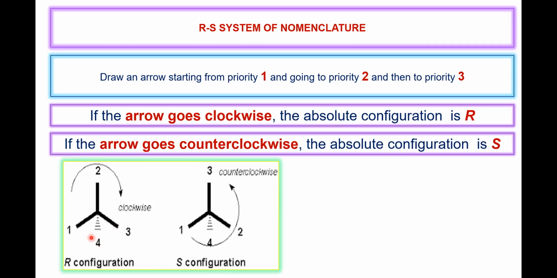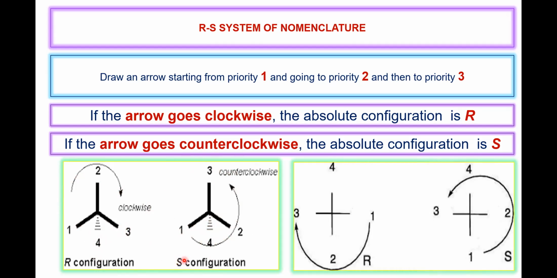Like this. So the 4th priority group must be away from the observer. So 1, 2, 3 clockwise is R configuration, with the 4th priority away, that is attached to the dashed line. So 1, 2, 3 counterclockwise or anti-clockwise configuration is S. Like this. So the 4th priority group must be on the vertical axis.